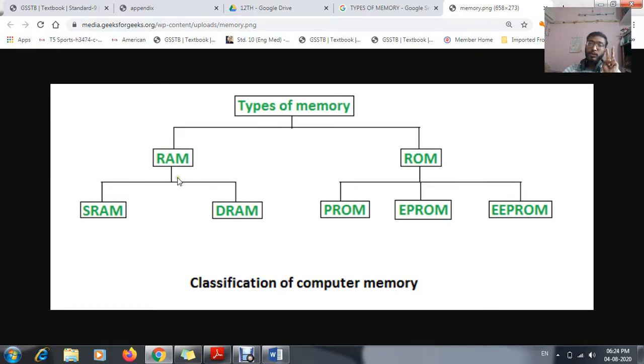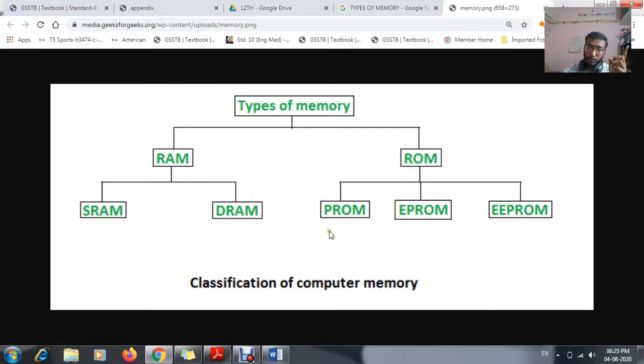RAM can be divided into two parts: first one is SRAM, and second is DRAM. The full form of SRAM is static random access memory, and the full form of DRAM is dynamic random access memory. The full form of ROM is read only memory. It can be divided into three parts.